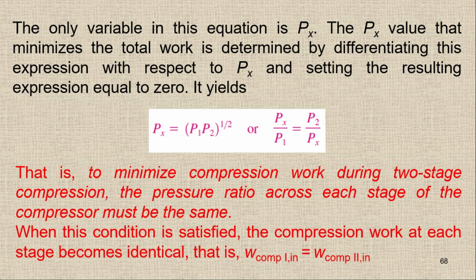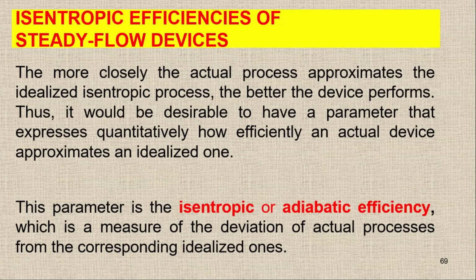Then we will get the maximum work saving, and we will get the minimum work input. After this, we are going to check the isentropic efficiencies of steady flow devices. Actually, the isentropic process is basically an ideal process where we have no irreversibility, or we have constant entropy.